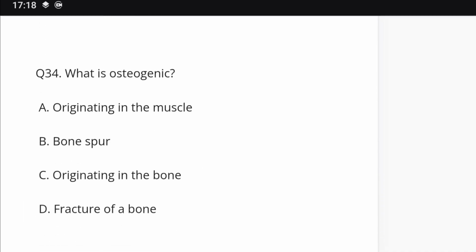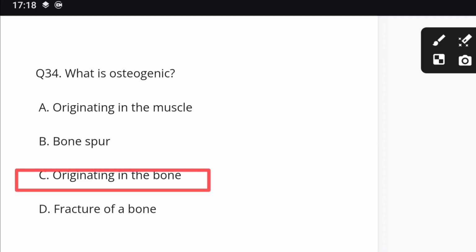Question number 34. What is osteogenic? Options: originating in the muscles, bone spur, originating in the bone, fracture of bone. Right option is C, originating in the bone.